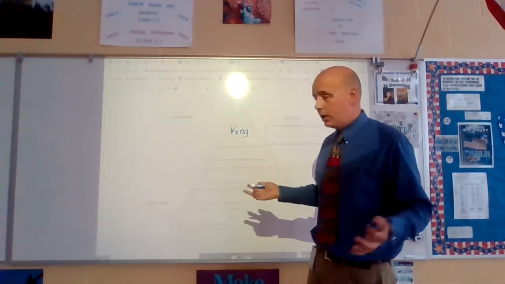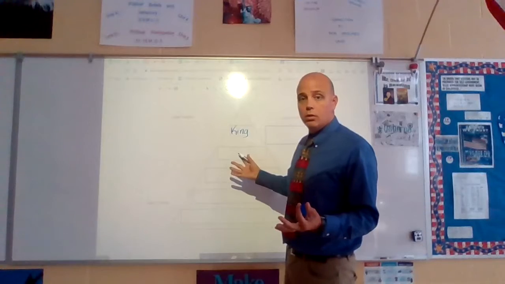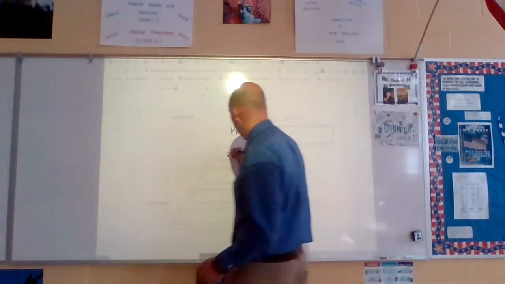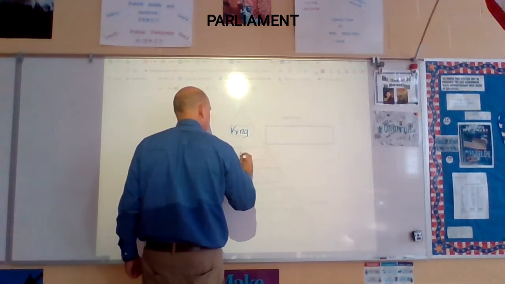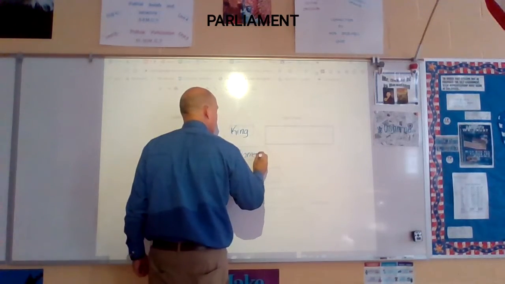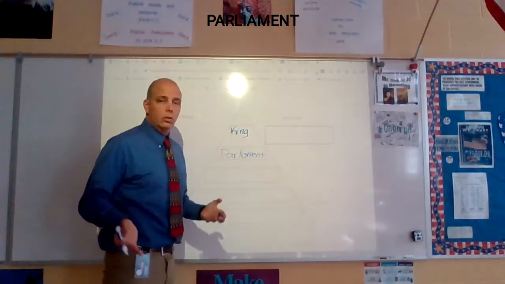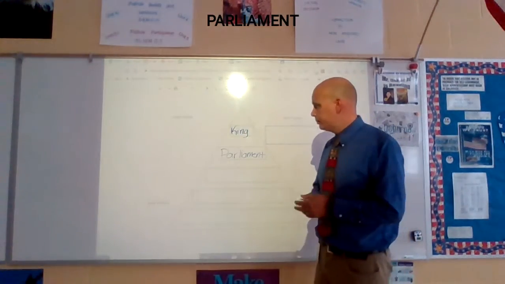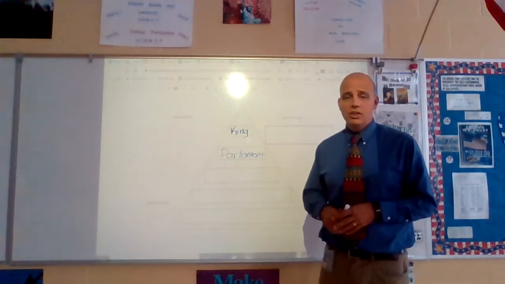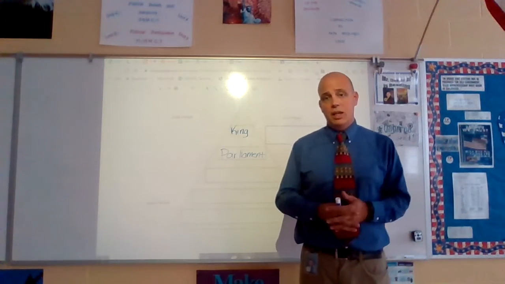Our next part would be what we call the British Parliament. So I'm going to write down Parliament here. You should be writing this down on your own Google Draw, I guess, is what I have for you. The Parliament is made up of representatives from England.